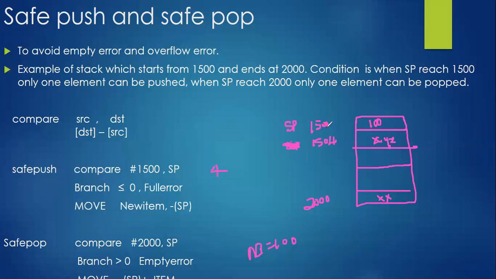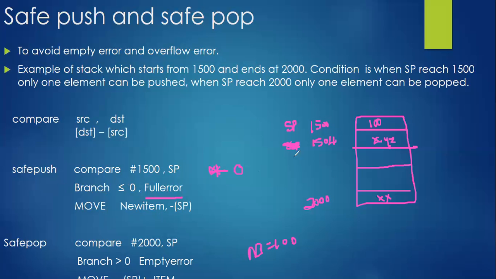Now your stack pointer is pointing to 1500. If the user again tries to push some value, observe carefully: compare #1500 with SP. What is the SP value? 1500. You are comparing with the source value 1500, and the result you get is 0. What is the branch statement? If the return value from the previous line, which is 0, is less than or equal to 0, yes, it is equal to 0, so we get the error message called the full error. From this example, we can avoid the overflow of the stack.